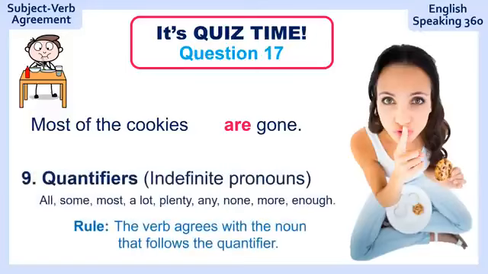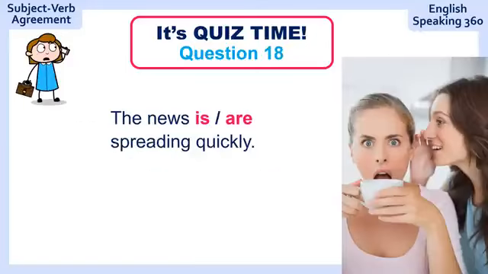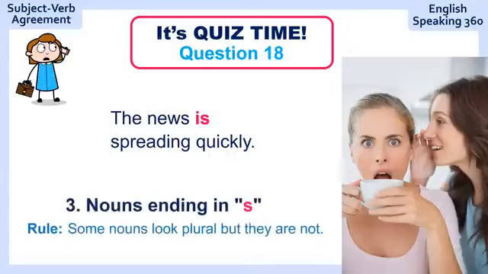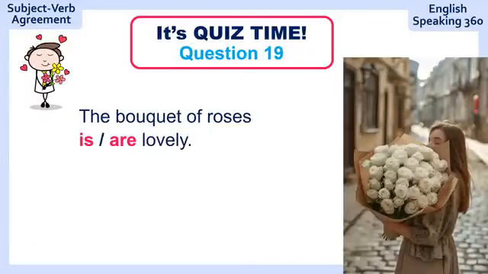Rule number 9, quantifiers. Question 18. The news spreading quickly. The news is spreading quickly. Rule number 3. Question 19. The bouquet of roses, lovely. The bouquet of roses is lovely.